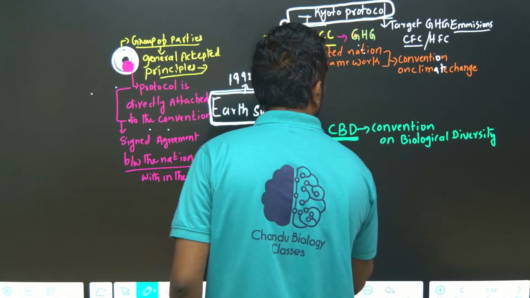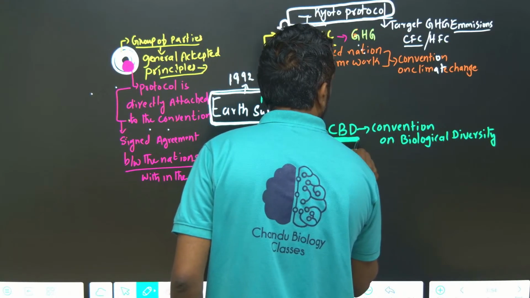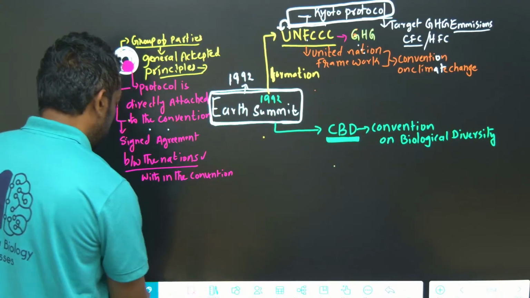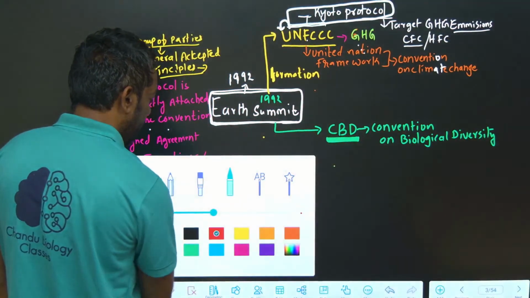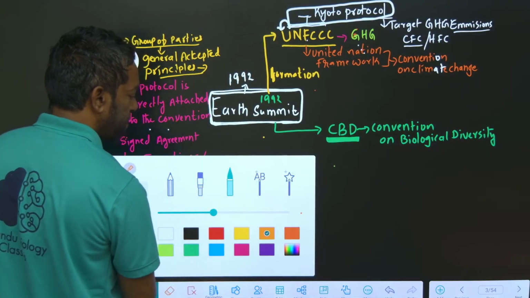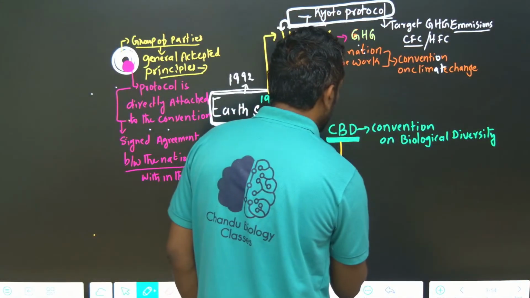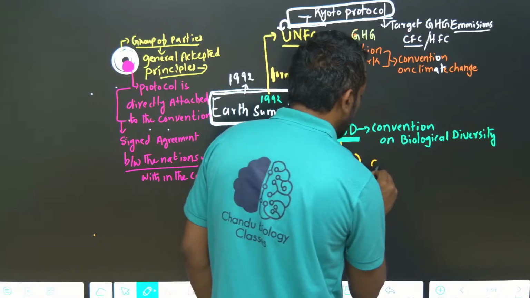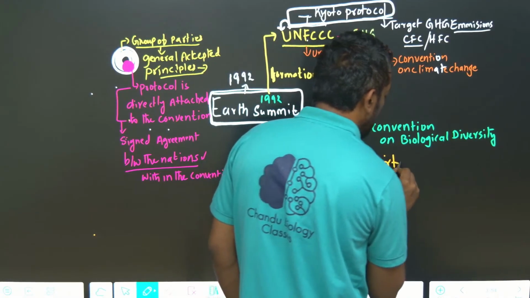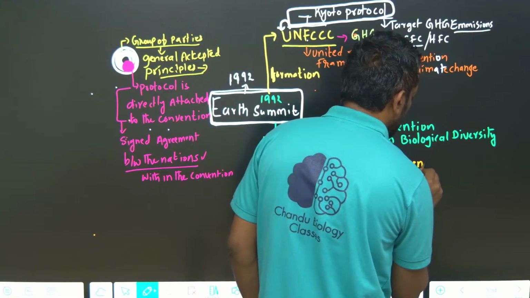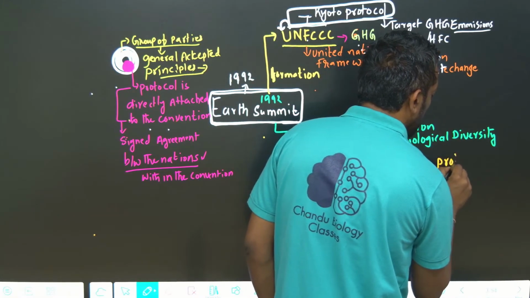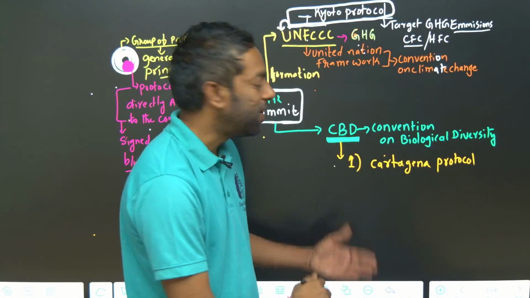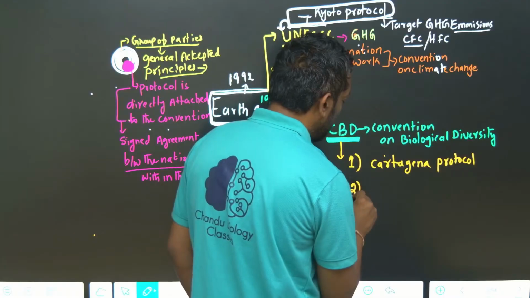What is the protocol attached to the CBD? The protocol is attached to the convention, right? What is the protocol here? There are two protocols. One is the Cartagena Protocol, and another is the Nagoya Protocol.